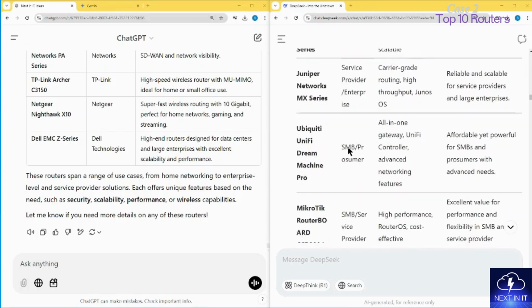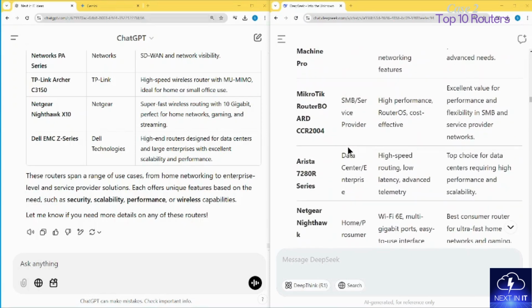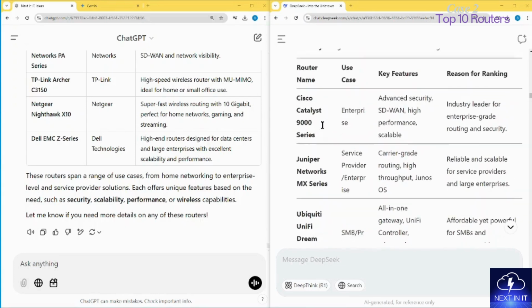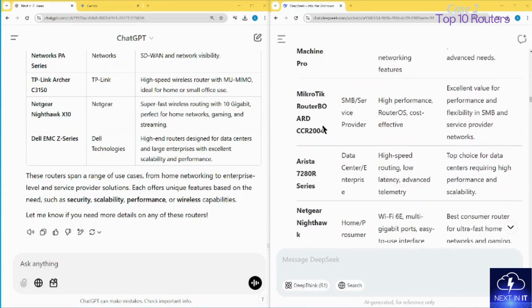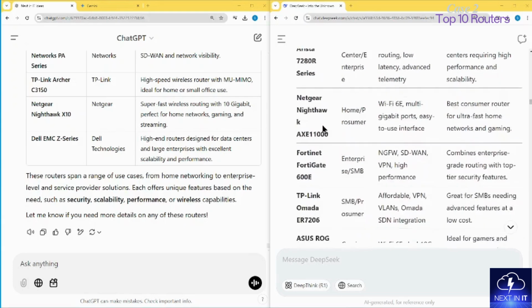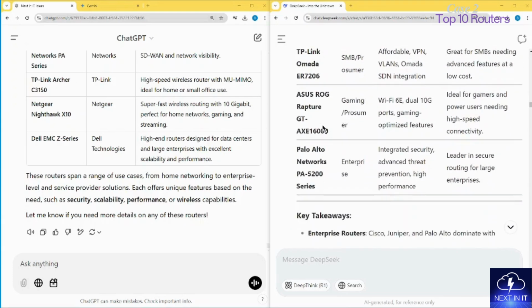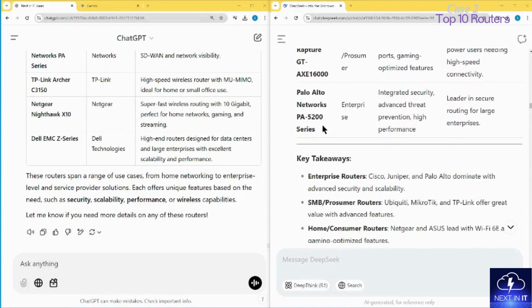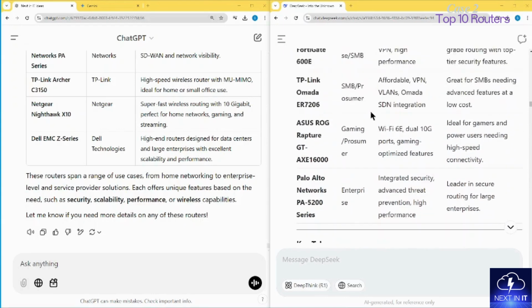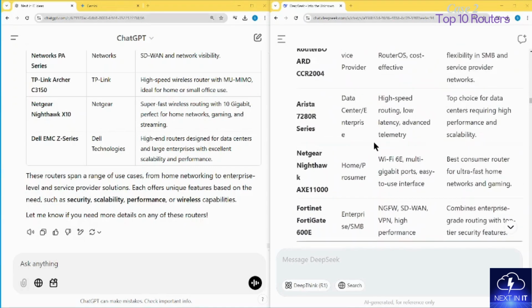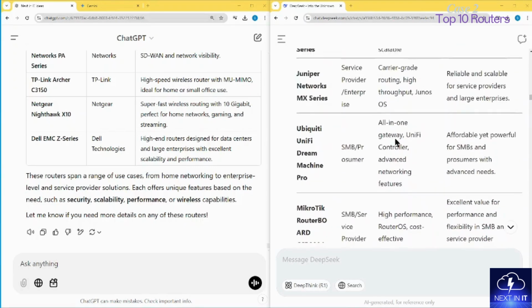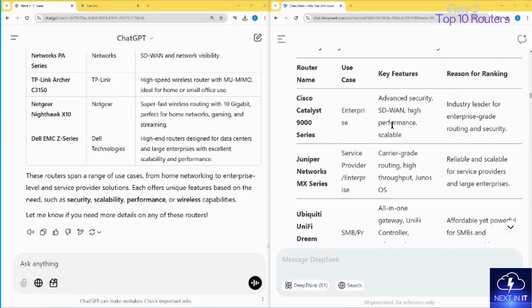But the thing which caught my eye, which was very interesting, is that there are multiple vendors over here: Cisco, Juniper, Mikrotik, Arista, Netgear, Fortinet, TP-Link. Almost all good brands are there, and it can arrange them as per its own choice, right? Maybe it's considering high performance, high throughput, backplane, or SD-WAN technologies.